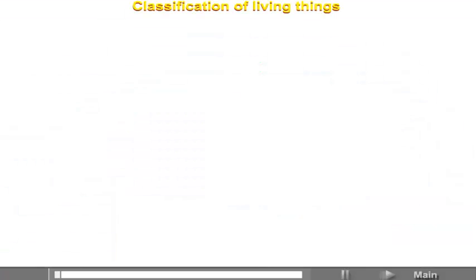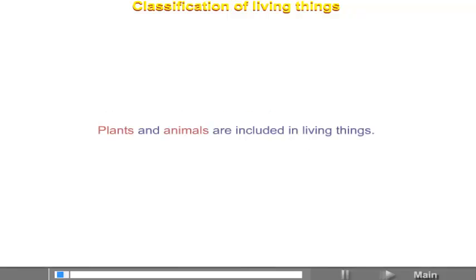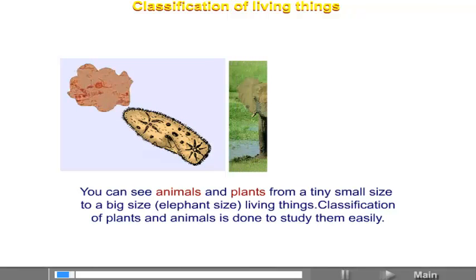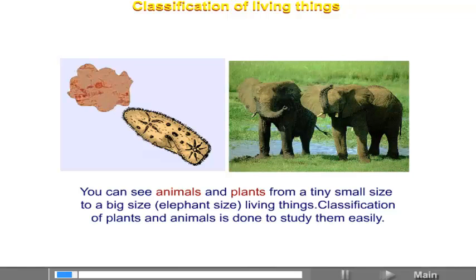Lesson number 2, Classification of Living Things. Students, you have learnt in the last lesson the characteristics of living things. These characteristics are not observed in non-living things. Plants and animals are included in living things. You can see animals and plants from a tiny small size to a big size like an elephant. Classification of plants and animals is done to study them easily.